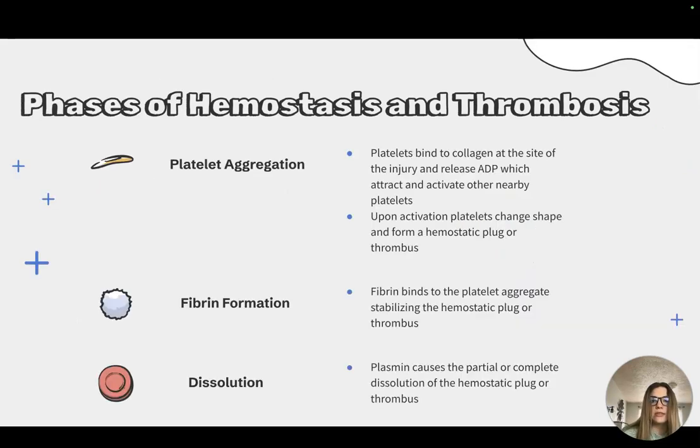Hemostasis and thrombosis share three phases. In hemostasis, there is initial vasoconstriction of the injured vessel, causing diminished blood flow distal, or away, to the injury. The first phase is platelet aggregation, in which platelets bind to collagen at the site of the injury and release ADP, which attracts other platelets to the area. Thrombin, which is formed during coagulation at the same site, causes additional platelet activation. When activated, the platelets change shape and, in the presence of fibrinogen or the von Willebrand factor, aggregate to form the hemostatic plug during hemostasis or thrombus during thrombosis.